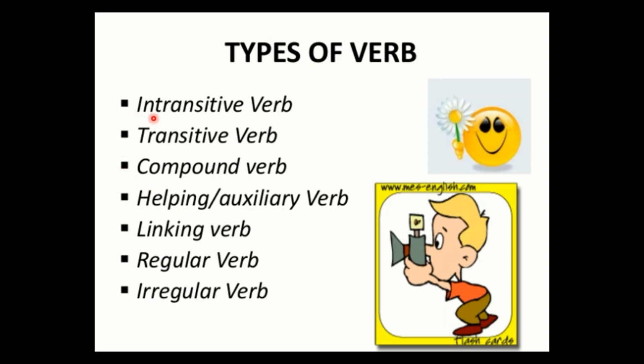We have done these two in detail, so now we'll just revise these two, transitive and intransitive verbs, and we'll learn some more verbs. For example, compound verbs, then helping, auxiliary verbs, then linking verbs, regular and irregular verbs. There are some more verbs, but in this lesson we'll cover only these.